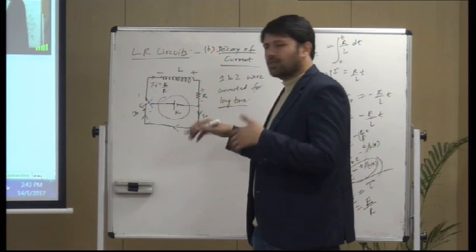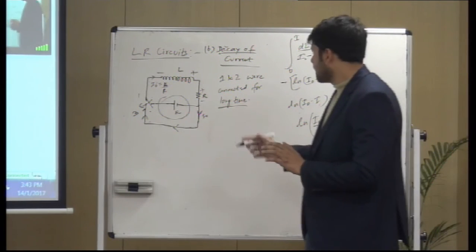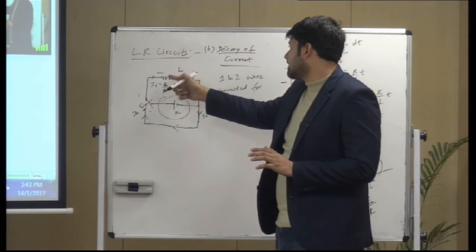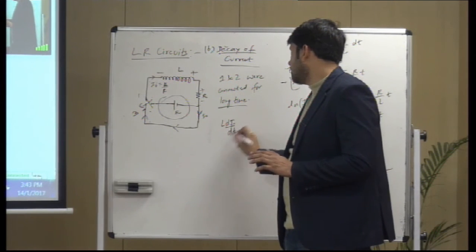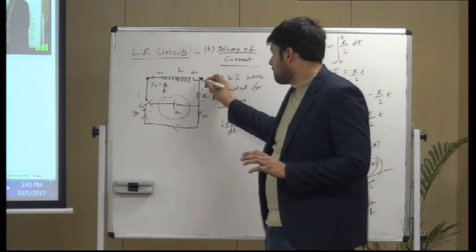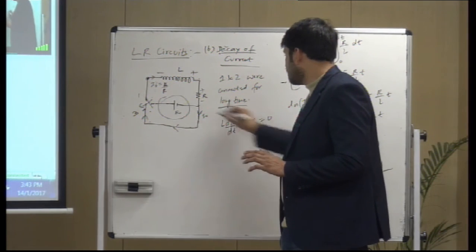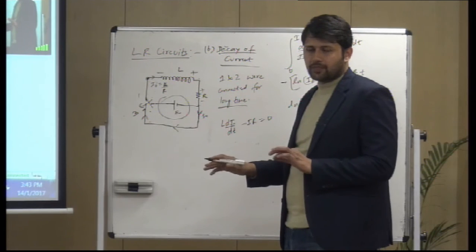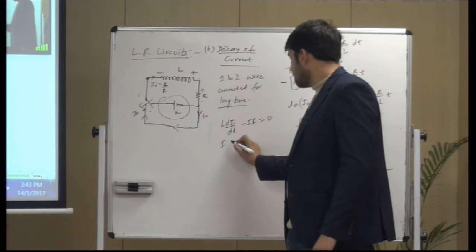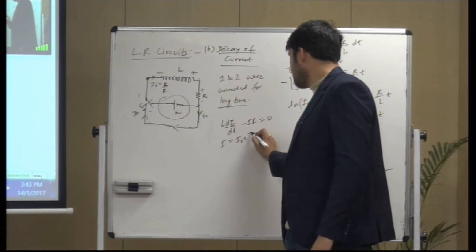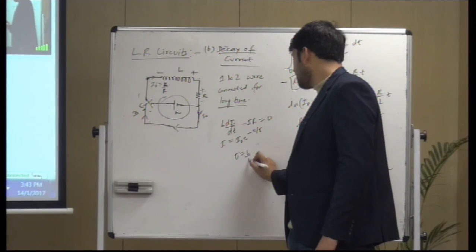The resistance would do what it does best, obstructing the flow. So the voltage across this inductor would be L dI by dt. Starting from this point, plus L dI by dt, minus IR is equal to 0. There is nothing else. And you can find I from this: I naught e raised to minus t by tau. Tau is still the same, L by R.